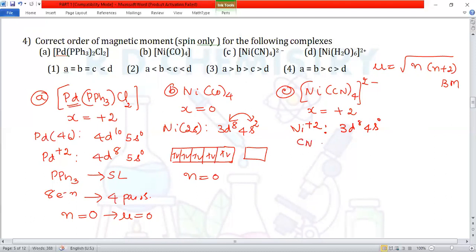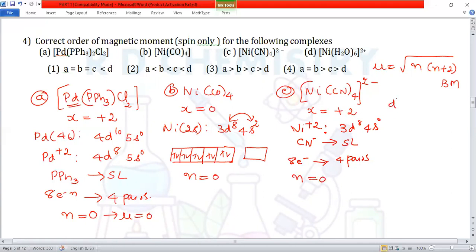CN is a strong ligand. CO is a strong ligand. PPh3 is also a strong ligand. Here also we have got a strong ligand. In the presence of a strong ligand, electron pairing takes place. So 8 electrons are there. These 8 electrons will give 4 pairs. Therefore, n is equal to 0.